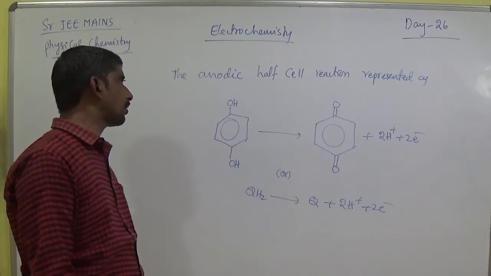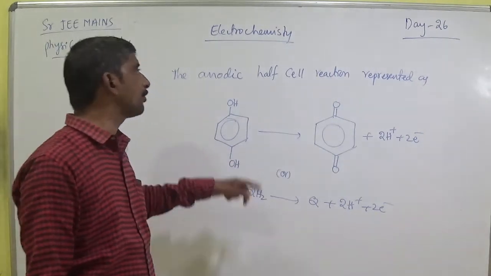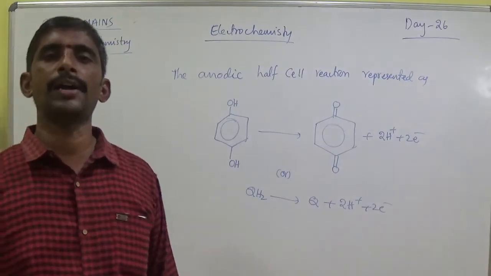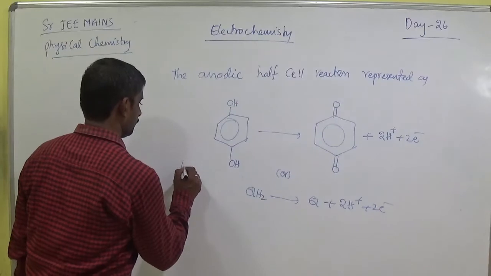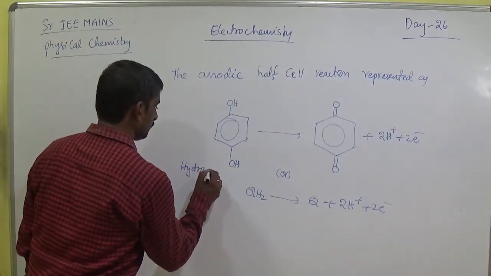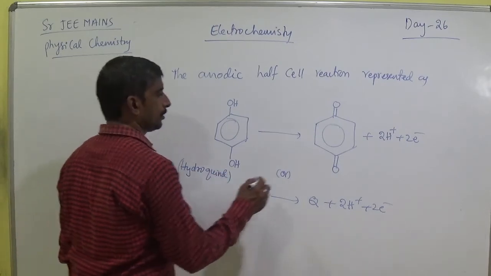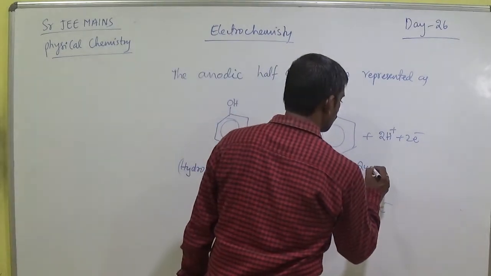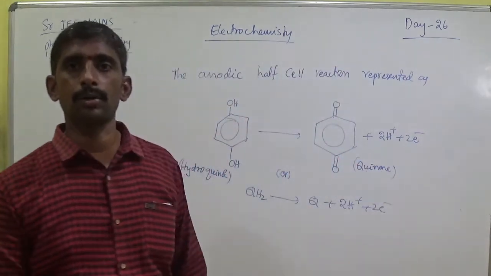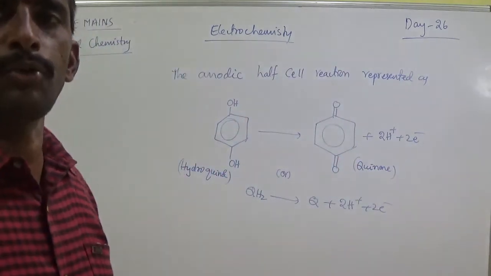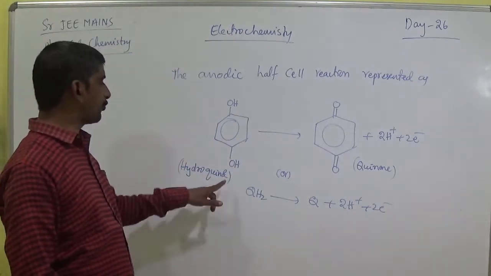So these are quinone, these are hydroquinol. Sorry, before I explained, some books mention hydroquinone or hydroquinol.